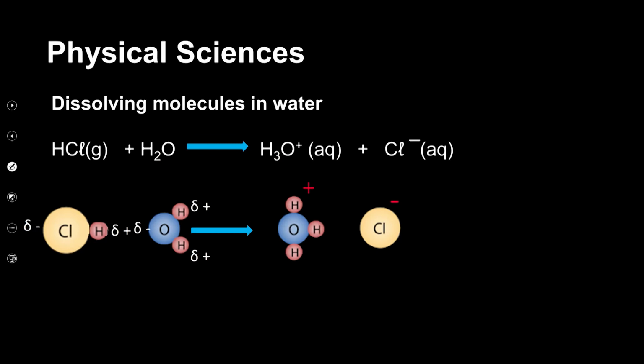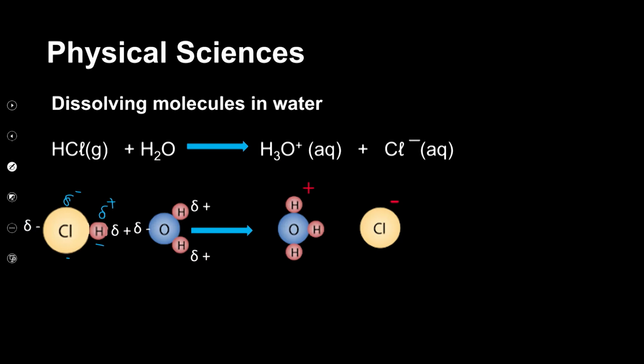If we model this using particles, let's say this is our molecule of HCl. As you can see, the chlorine atom is bigger than the hydrogen atom, and it is slightly negative because of its greater electronegativity, while the hydrogen one is slightly positive.